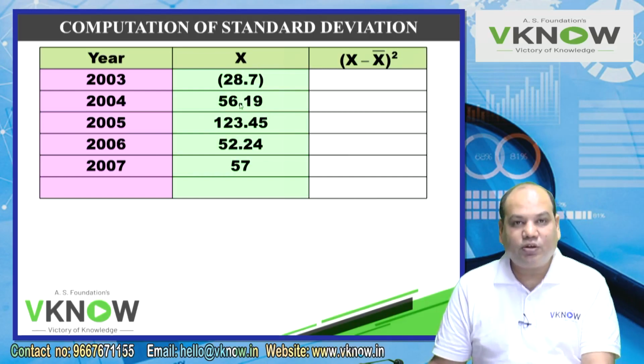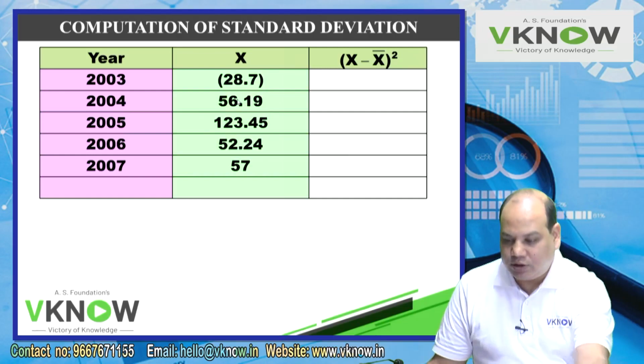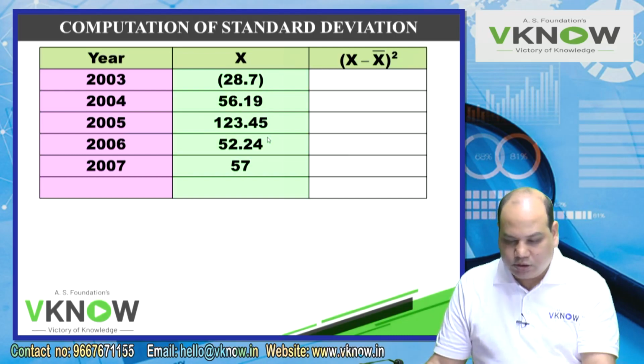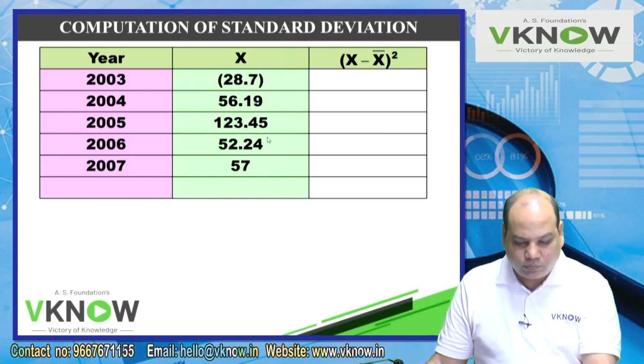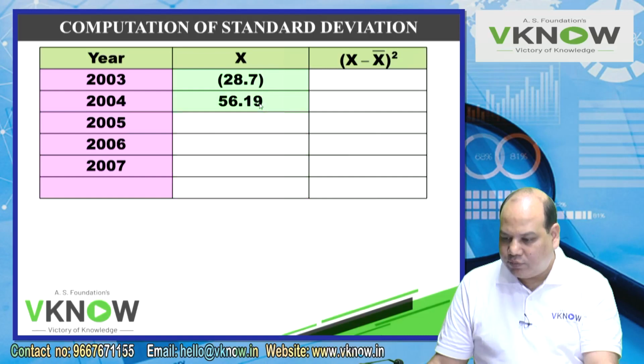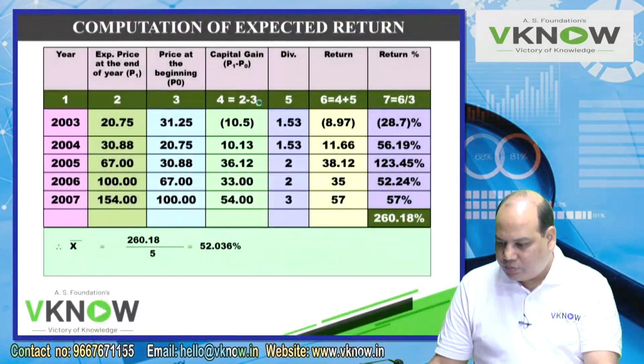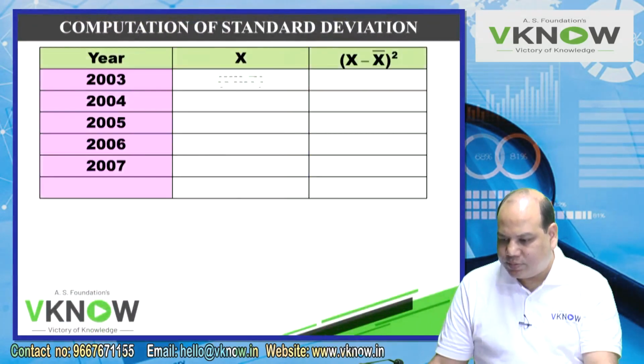Return percentage check 28.70 negative percent. You can put the percentage sign. 56.19, 123.45, 52.24, and then 57. This much you can do easily. Now we have to compute the deviation from the mean. So you have to tell me what was the mean. Mean was 52.036%.